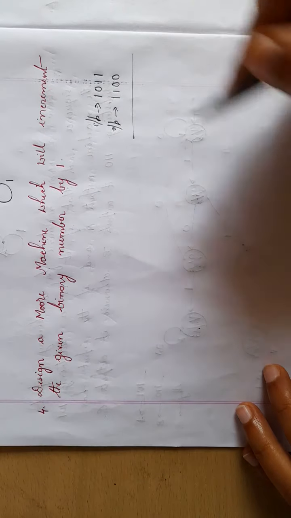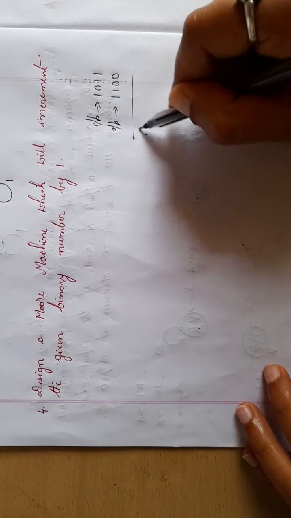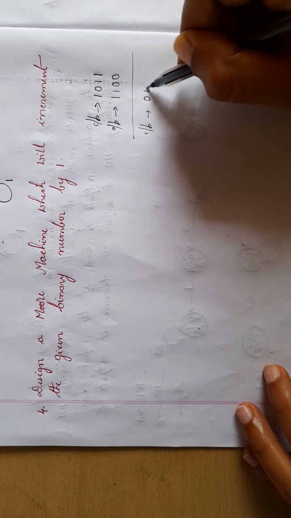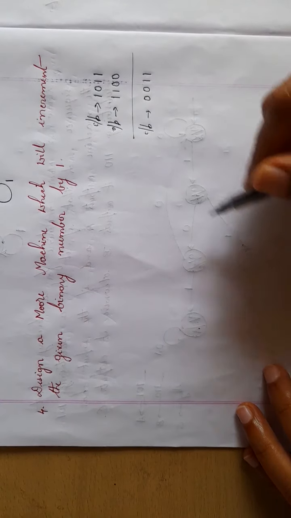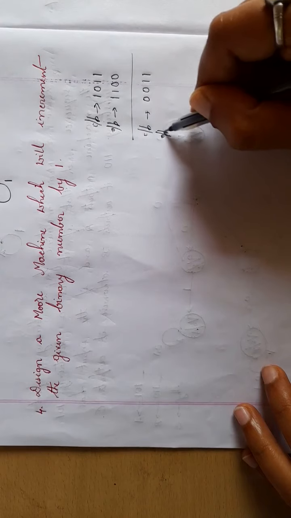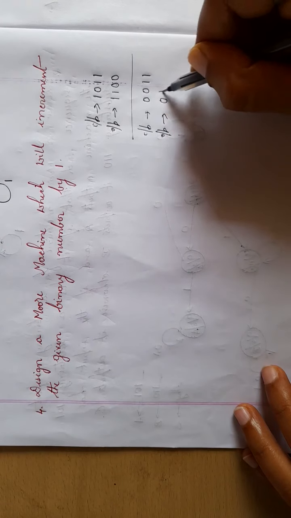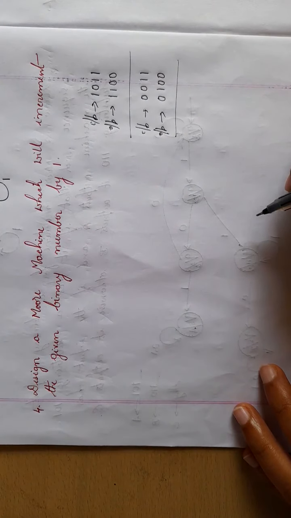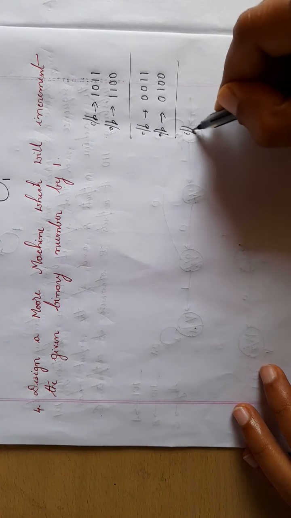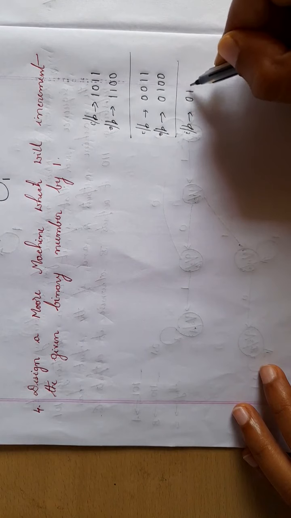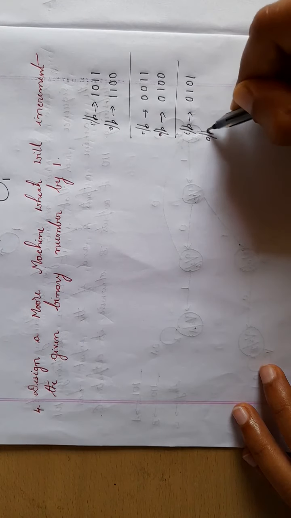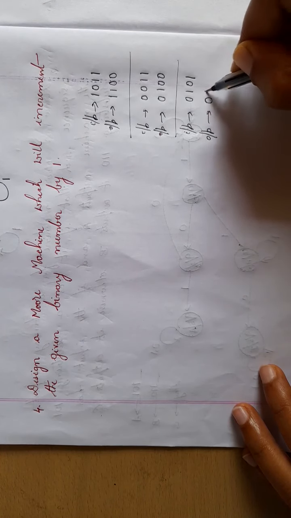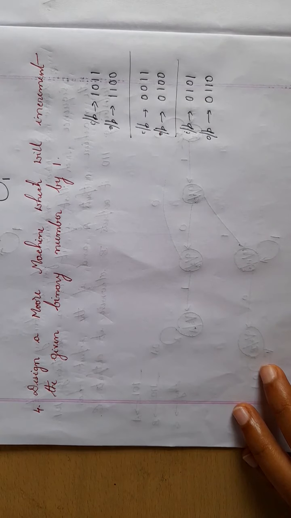Okay, I'll take one more example. My input is 0 0 1 1. So 0 0 1 1, what will be the output? Output will be 0 1 0 0. I'll consider one more example. My input will be 0 1 0 1. So what will be the output? Output will be 0 1 1 0.